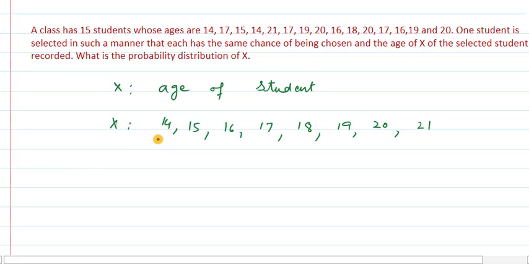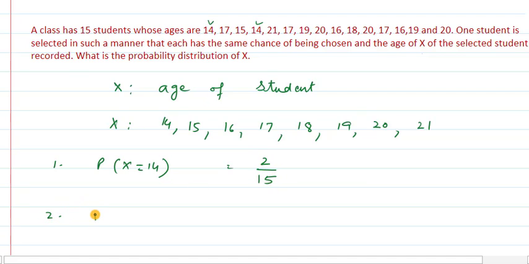Here there is no need to calculate P success and P not success differently, because we can calculate it directly from the table. So the very first case, probability when x is equal to 14. We are getting here only 2 students having their age as 14 out of 15. So therefore the probability is 2 upon 15.